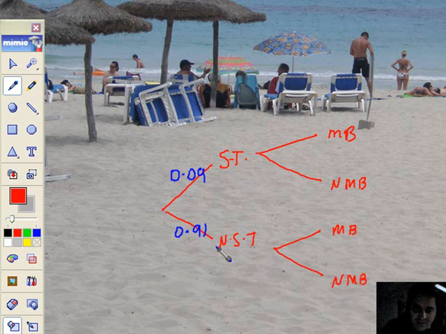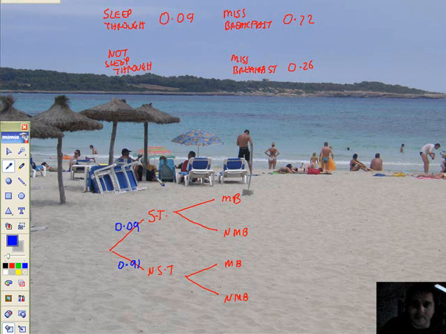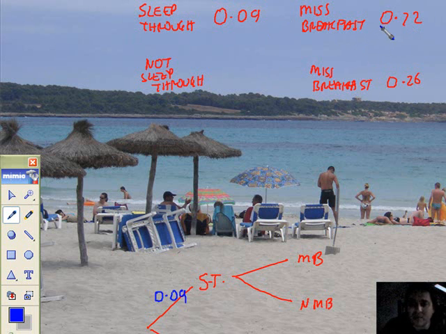Now let's get the probabilities on there. Blue. So if I sleep through 0.09 and I miss my breakfast, that's going to be 0.72. That's the condition. So therefore, if both branches add up to 1, then the chance of sleeping through and not missing breakfast will be 0.28.